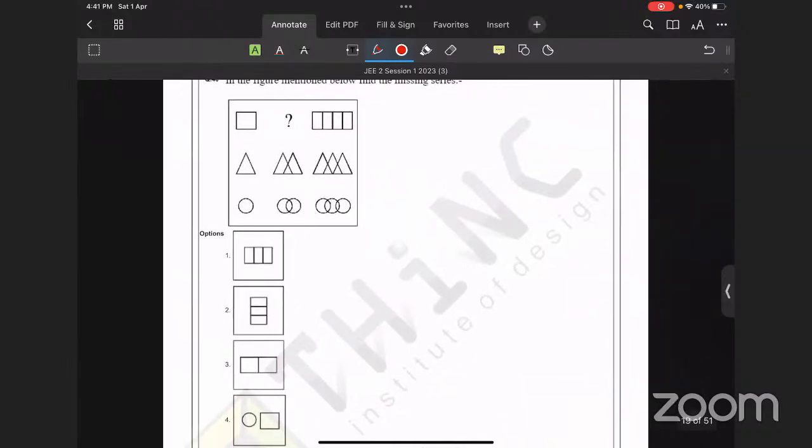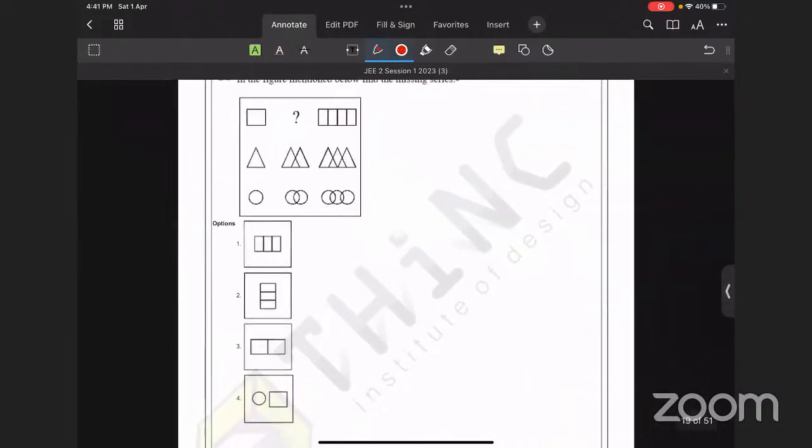Another question, this is from figure matrix. This is a newly introduced type from the last 1 year. This particular type has been repeatedly coming in our exams. So I will wait in the chat. You guys can put your answers in the live chat.